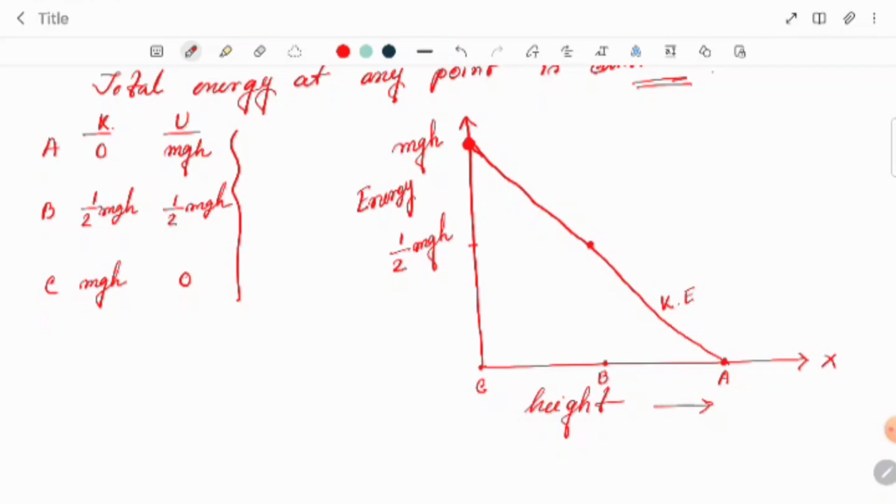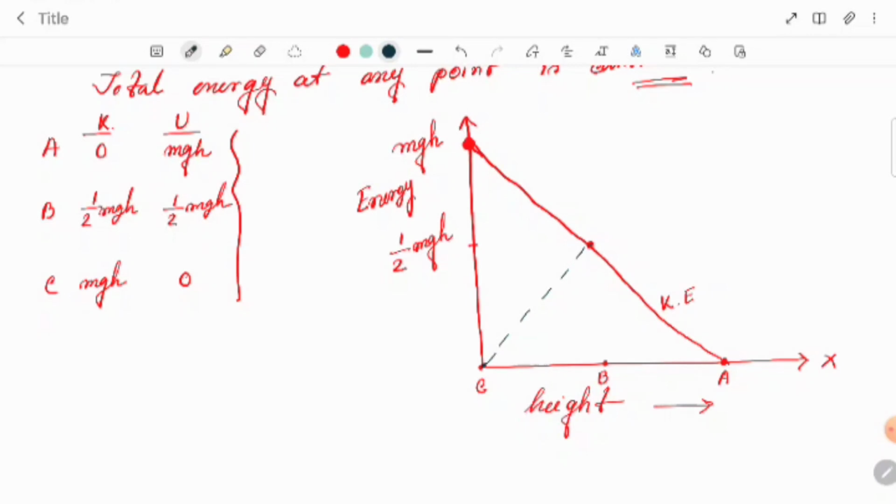Now we are going to write the potential energy. If we see the potential energy, at C it was 0, so at C it is 0. At B it was half mgh, so at B I am taking half mgh.